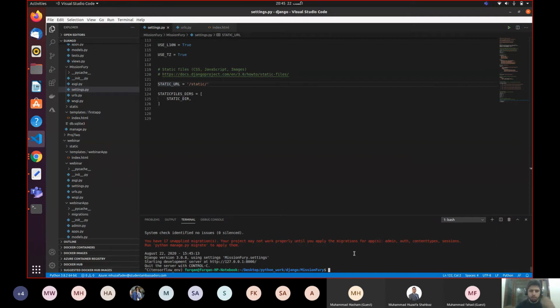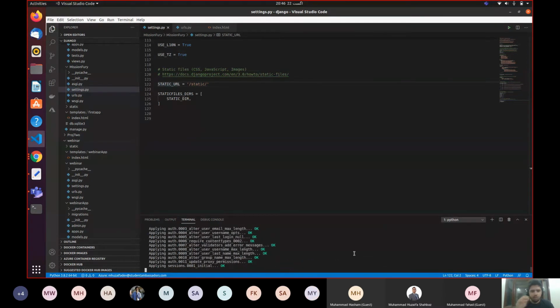Because when you set up your first project in Django, Django does not include every single file, or whenever you include some packages in your Django project, you need to run migrations for those packages or those libraries. So whenever you run your server for the first time in Django, you will run this command, which I'm going to run right now in front of you. Python manage.py, you will write migrate. Again, I'm not going to explain it in depth. I'm trying to cover every single aspect, so time is very short.